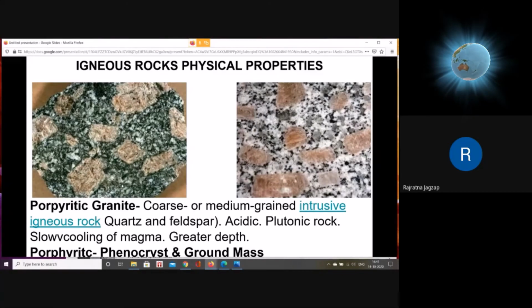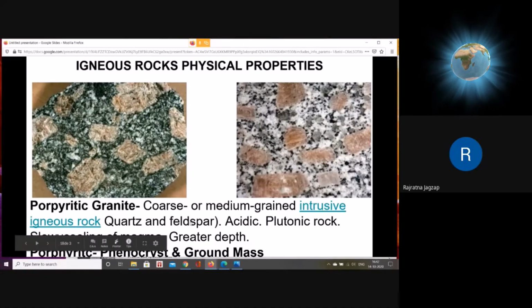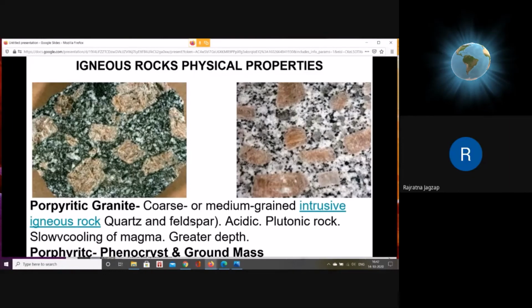So we say that this is porphyritic. Phenocryst of orthoclase, which is coarse grained, surrounded by groundmass of quartz and some other mineral, mainly quartz and feldspar. As you can see in the description below the photograph, the rock is mainly made up of quartz and feldspar. So the description is the same as the previous.